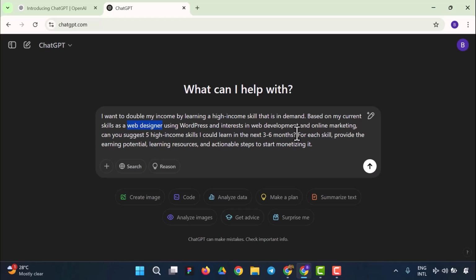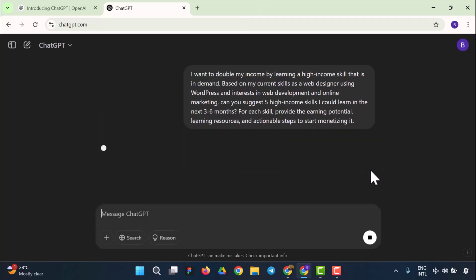So I want to learn web development and online marketing, and I'm asking ChatGPT to suggest 5 high income skills I could learn in the next 3 to 6 months. For each skill, it should provide any potential learning resources and actionable steps to start monetizing it. So what I'm going to do now is prompt that. Let's see what it gives us. And right now I'm waiting for the output of this prompt.